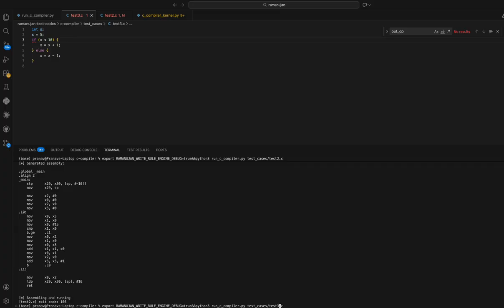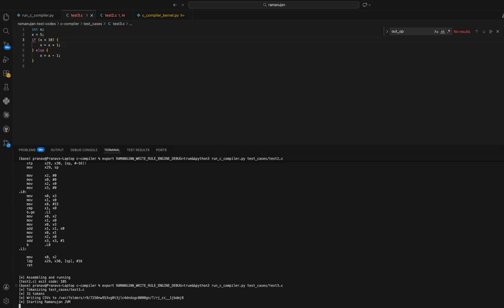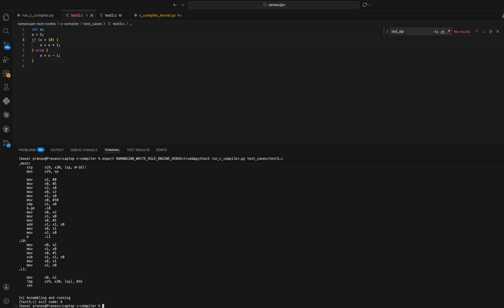Another example where we are not having a for loop, but we have an if else. For this, I have x, which is 5. X is less than 10, so technically it will increment x and it should return 6. Yeah, and if I change this, I make it 5, then technically this branch should fire and it should return 4.